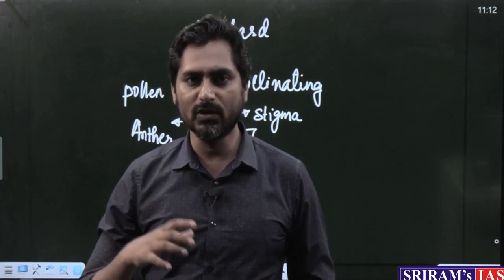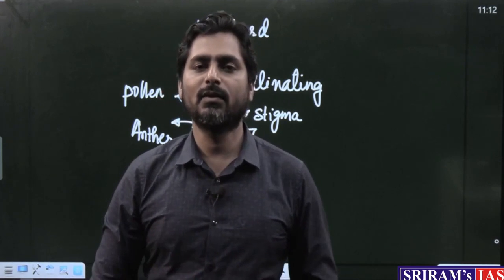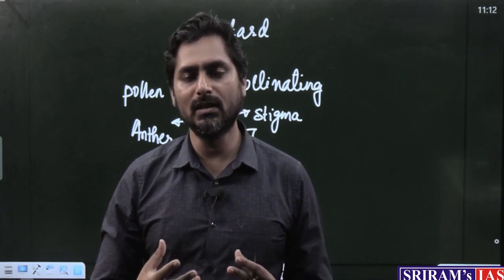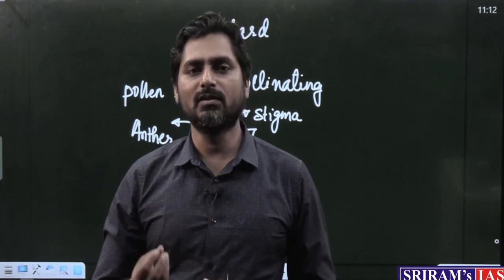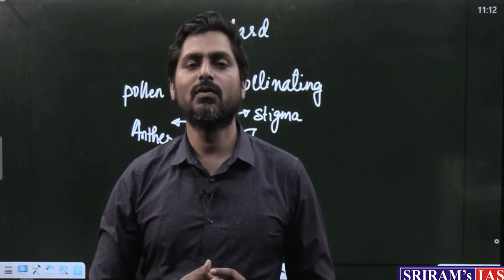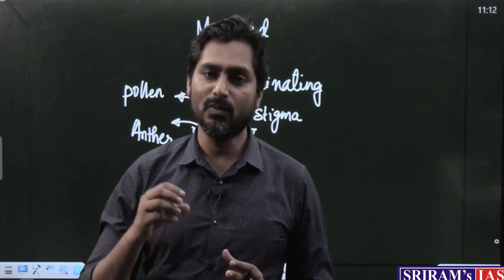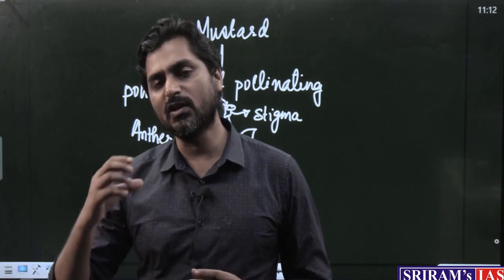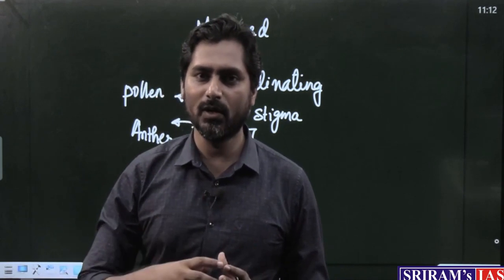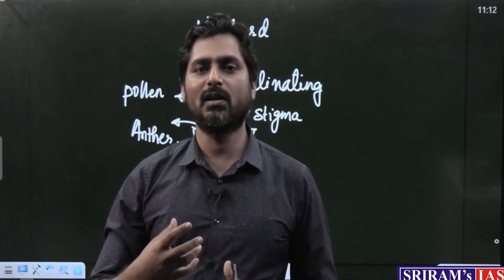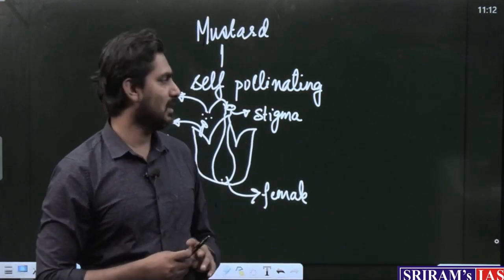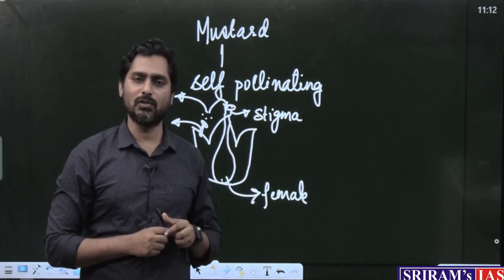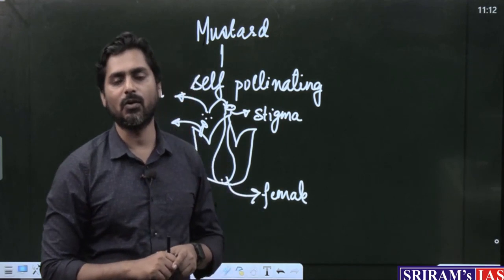So what is the response to this? What do we want? We want the yield to be increased. How are we trying to increase the yield? By genetic modification. In genetic modification, we are trying to convert this mustard into a cross pollinating plant. From a self pollinating plant we want to make it a cross pollinating plant. Cross pollinating means that this female part could accept pollen from other plants also, from other mustard varieties also.